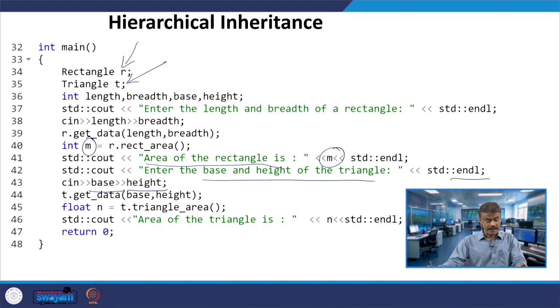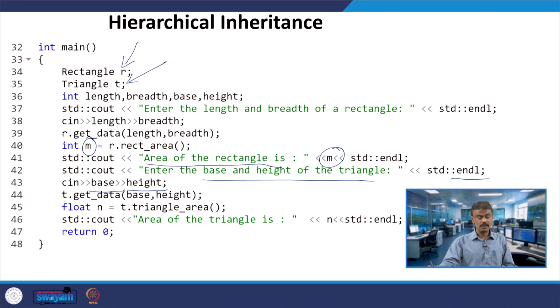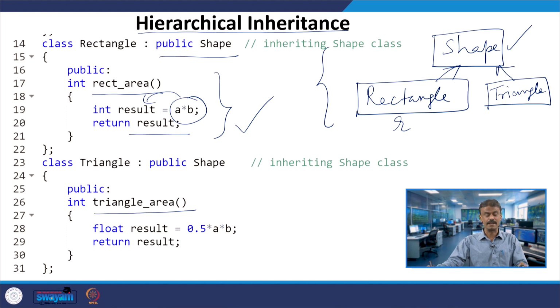Now again, at line number 45, T under triangle. Triangle is inheriting shape. So T under triangle will be invoking the function triangle_area. When it is invoking triangle_area, this is the member function: 0.5 will be multiplied by A and B, that is, the base and height.